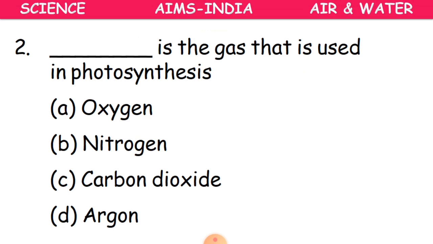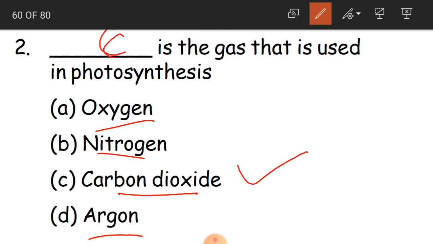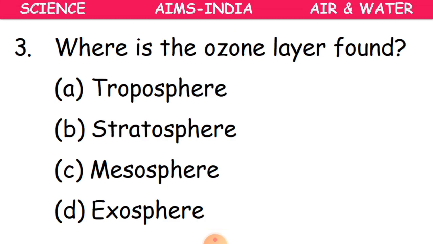Second question, dash is the gas that is used in photosynthesis. Which gas do the plants use in photosynthesis, children? Either oxygen, nitrogen, carbon dioxide or argon. Yes, they use C option, that is carbon dioxide. Carbon dioxide, sunlight and water are needed in the process of photosynthesis. Clear, children?